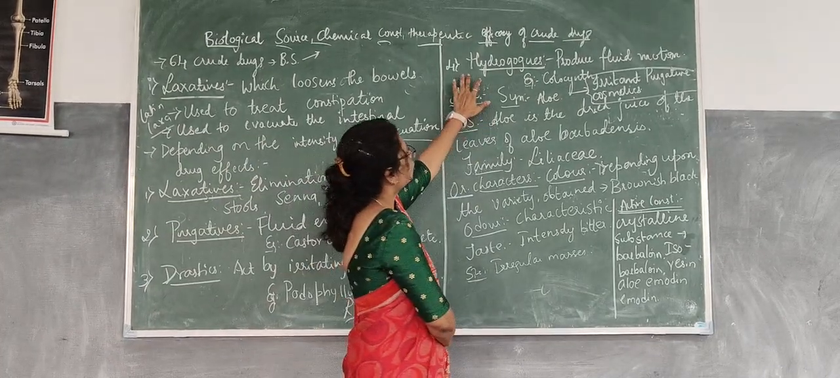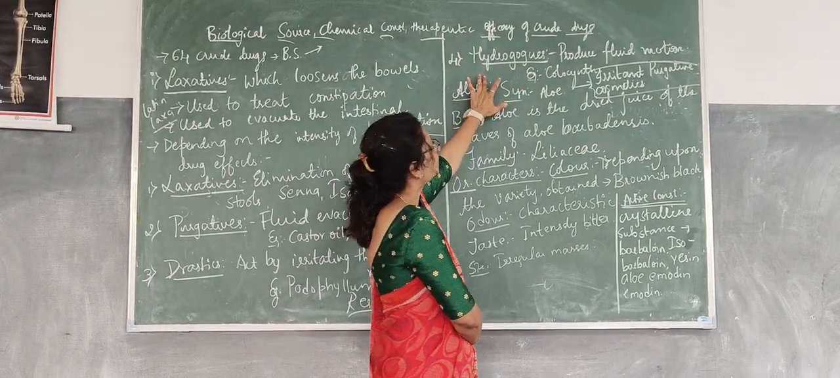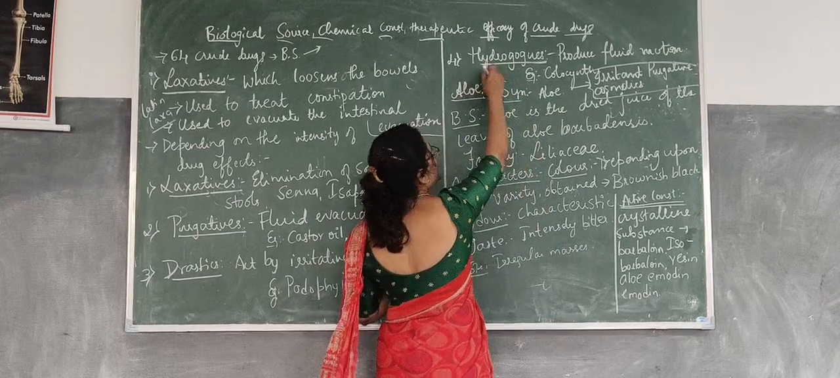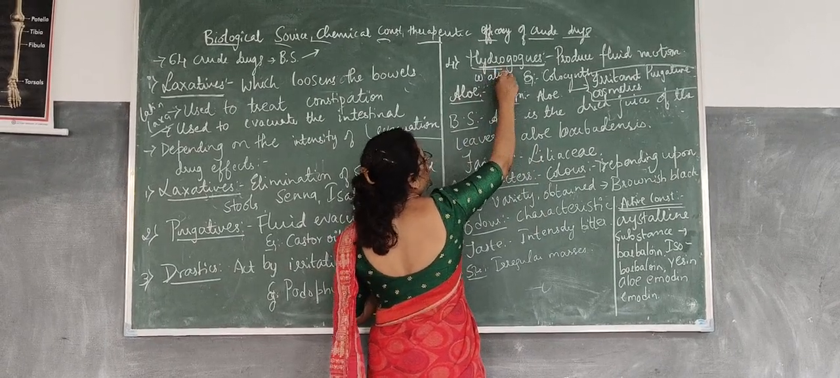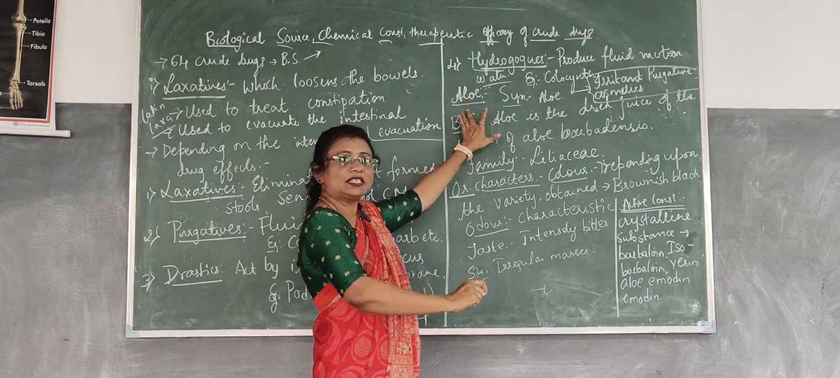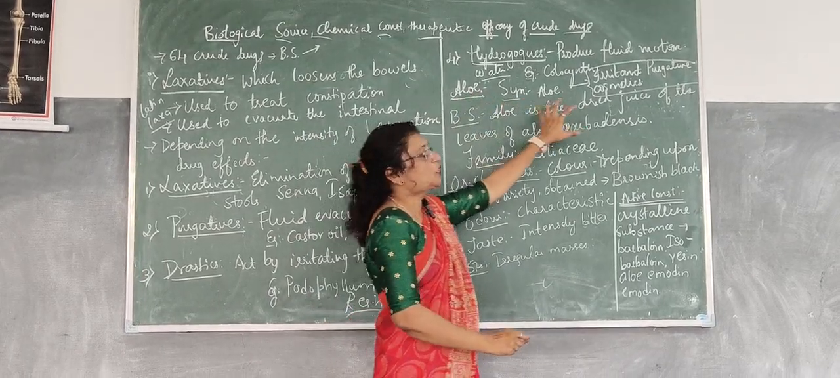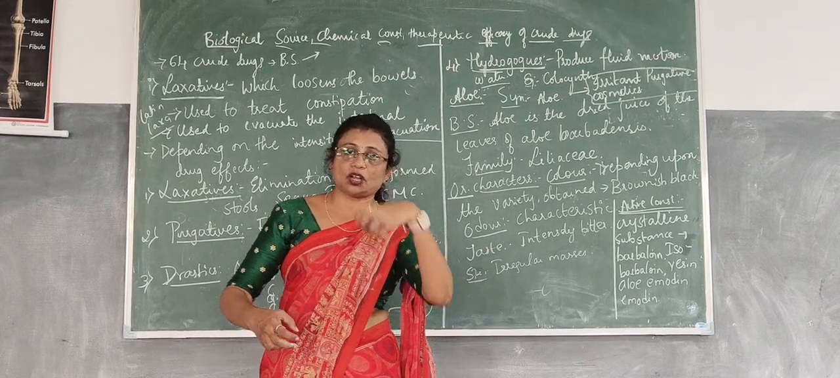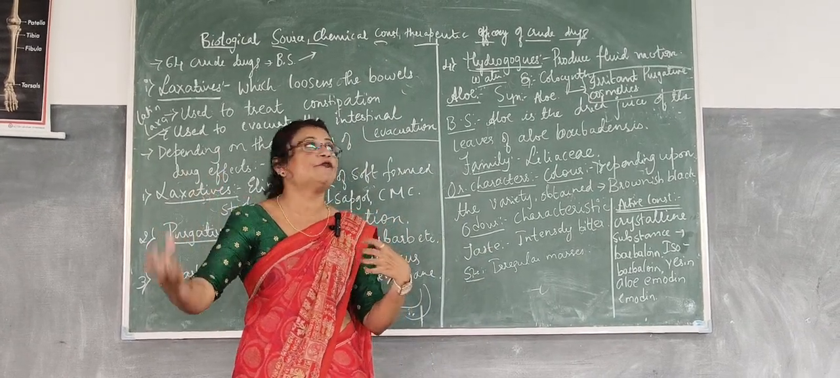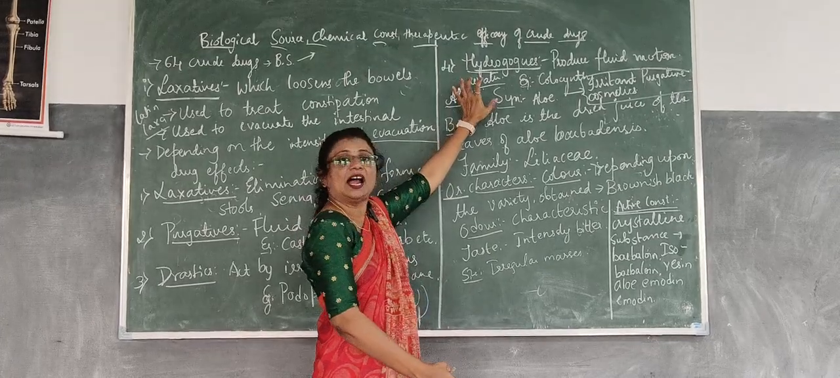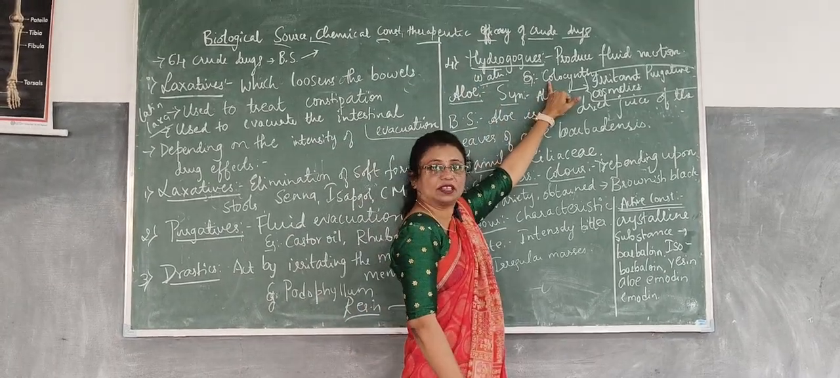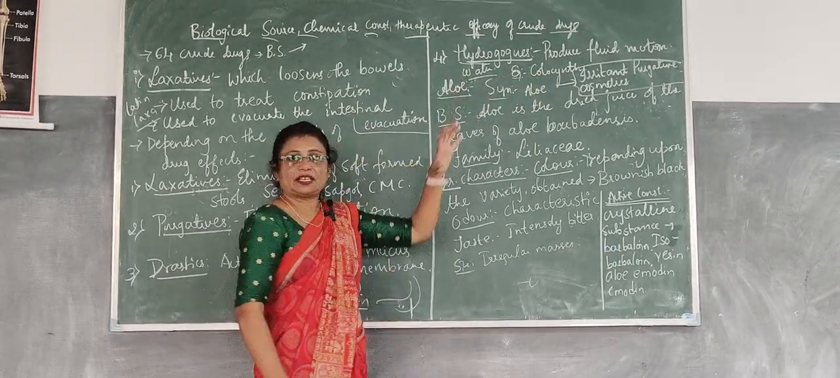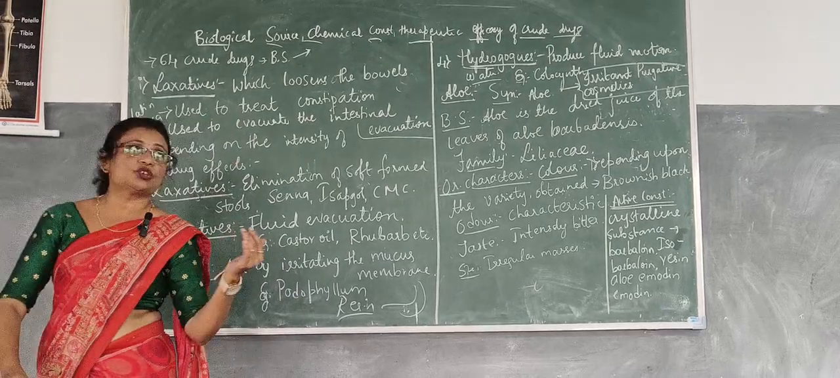Next, the fourth classification of laxative is hydragogues. Hydro means what? Water, right? Hydro means water. The hydragogues are the kind of laxatives which produce fluid motion. That means the hard, solid stools are converted into fluid form. Those are called hydragogues. The example is colocynth.